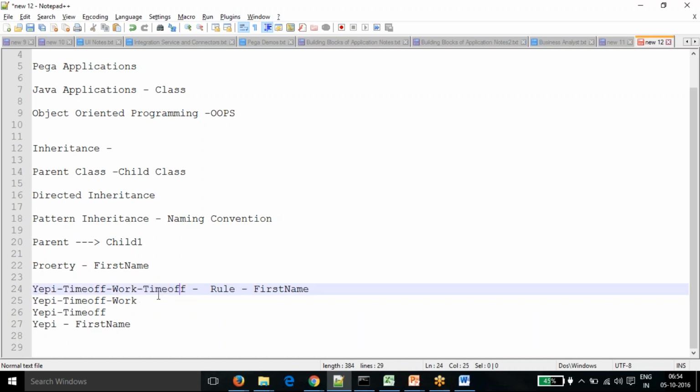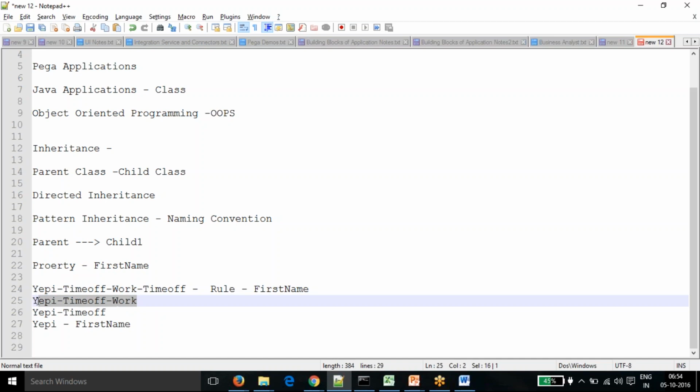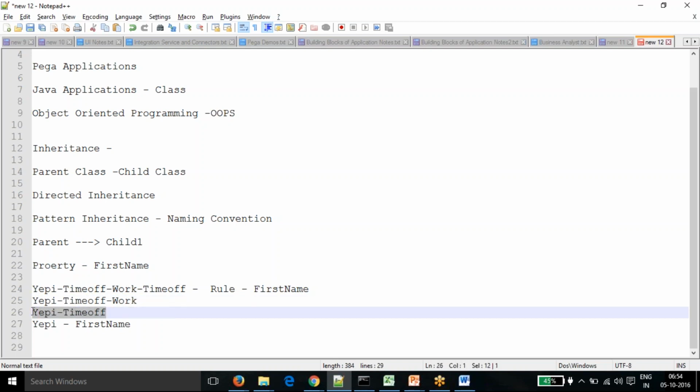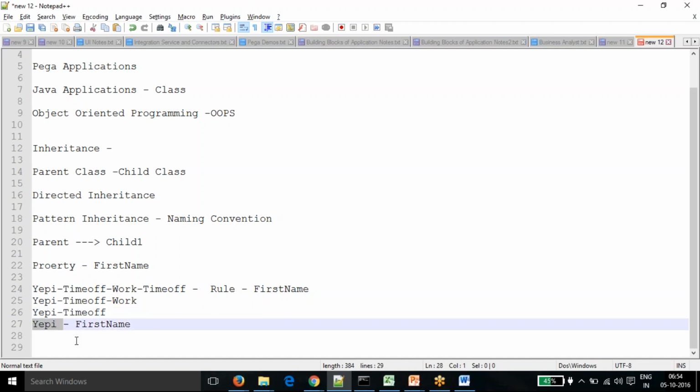So if it is not found here, it will move to the work class. And it will look for the same property name to see whether it exists in this class itself or not. And finally, if it is not found here, it will go to the type class. And if it is not found in the type class, it will go to the organization. In the organization, we have defined that property, so it is good to go. It's fine, it's okay, and it's valid to save that rule now.